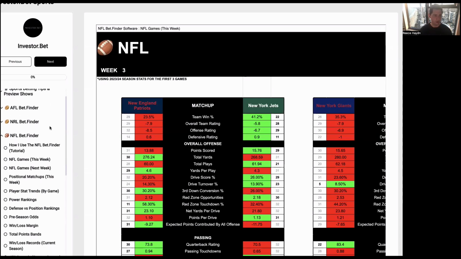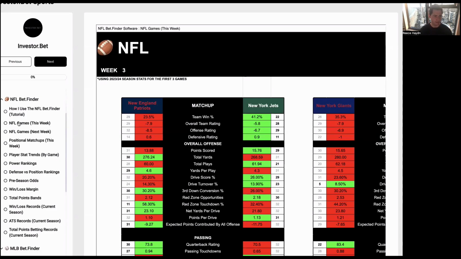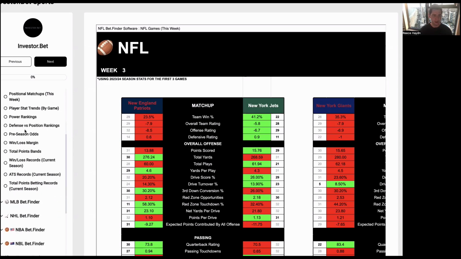This is where all the different bet finders are to unlock the NFL Bet Finder. So you've got the NFL games, position matchup, the trends, the rankings, preseason odds, the win-loss margins, how many points teams score and what ranges that's been between, and then the ATS, total points betting records as well. So everything you need to analyze the games and bet into the matches. So definitely check it out, try it out for yourself, use it for the games coming up and see how it changes your decision making and most importantly, your profits from betting on the NFL.